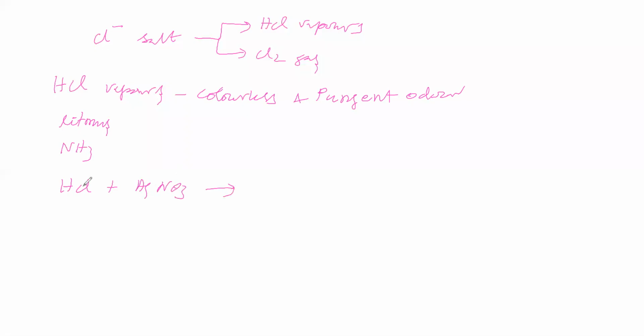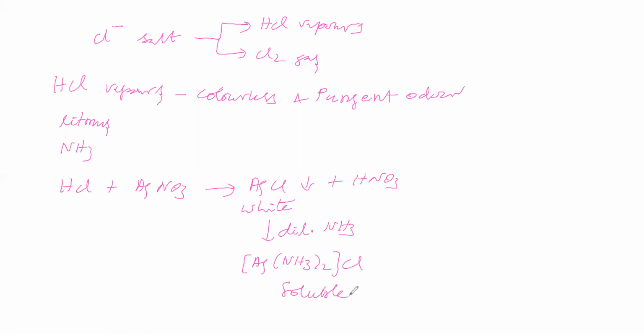Now this Ag+ and this Cl- become AgCl white precipitate, plus HNO3. Now this white precipitate dissolves in dilute ammonia to form a complex. The complex is Ag(NH3)2Cl. This complex is quite soluble. In this test, let us see again. We are taking HCl vapors. These HCl vapors are passed into AgNO3 solution. We are getting a white precipitate. The white precipitate is AgCl.